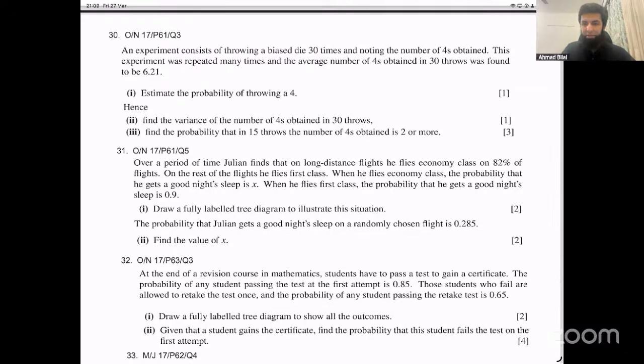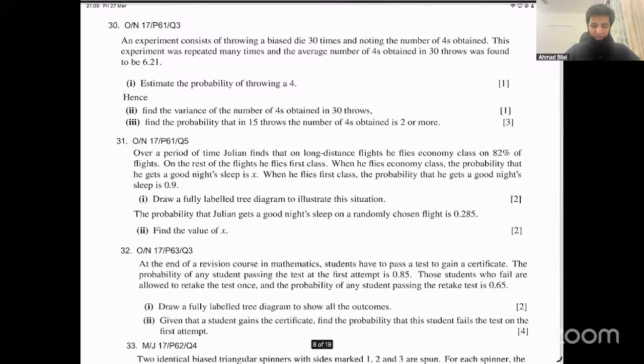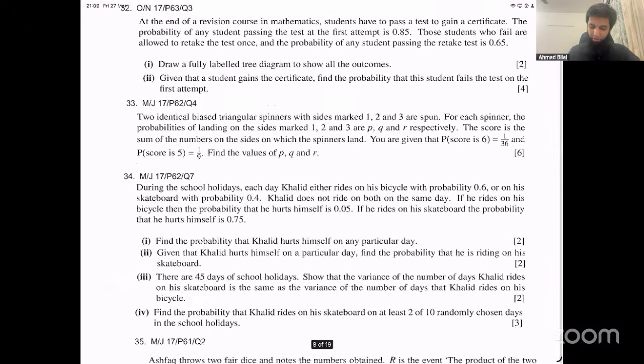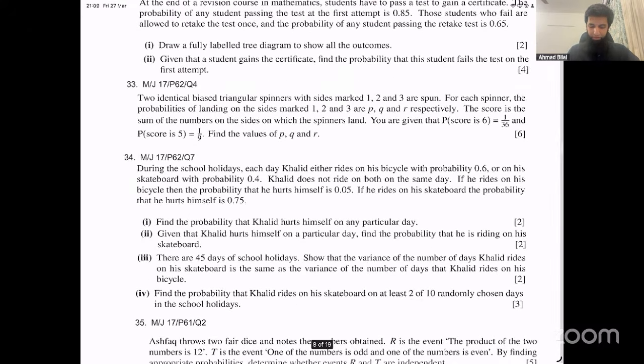Any questions in this worksheet that involve mean or variance, you can skip them for now, as I said before. So 30 we cannot do for now because we have not done binomial distribution. We will be done with that tomorrow actually. Tomorrow we're doing binomial distribution. After that, you will find that this is actually pretty straightforward using binomial distribution concepts, okay? So 30, you can skip for now. Let me read this again.